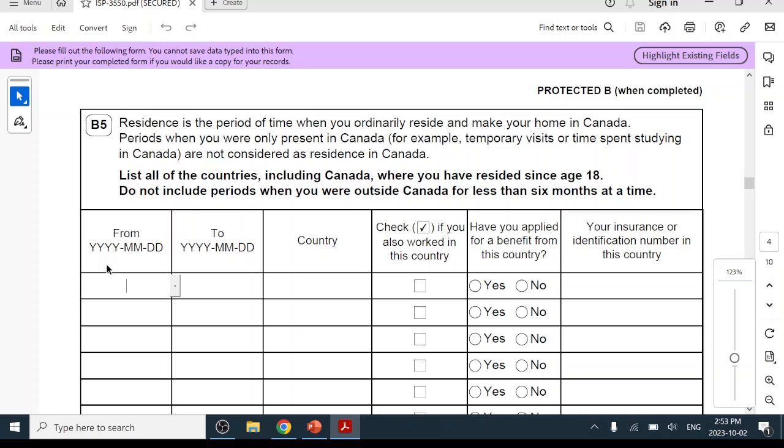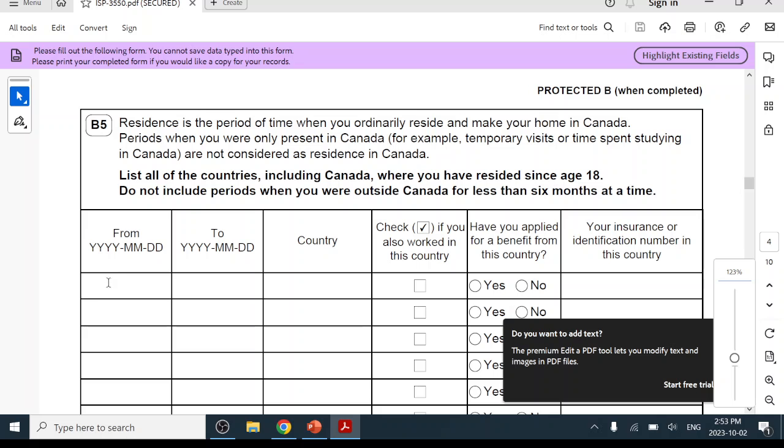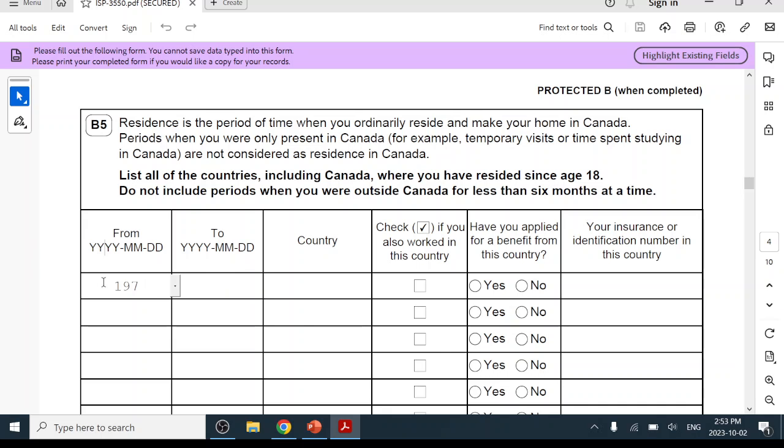So let's say the person's age of 18 is 1970, 1976, January 1st, from when the person was 18 until he landed in Canada.